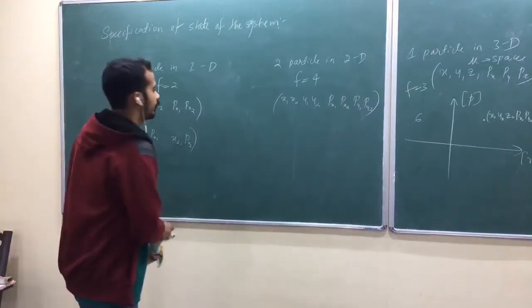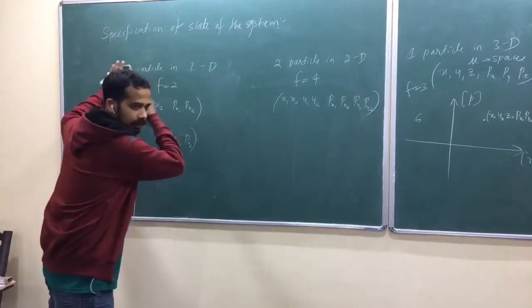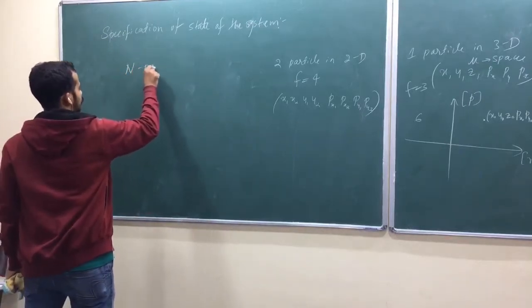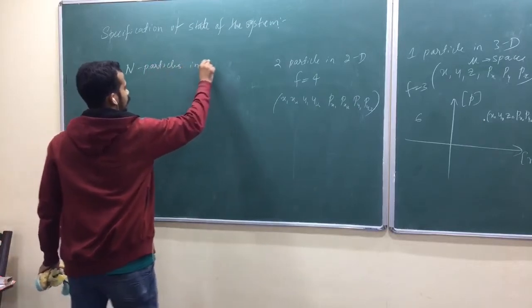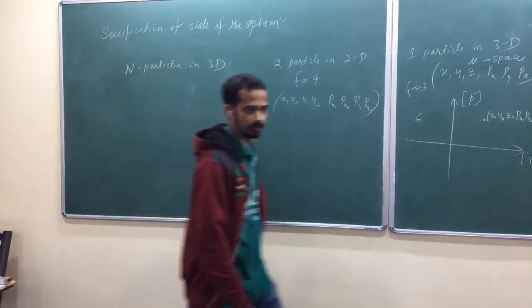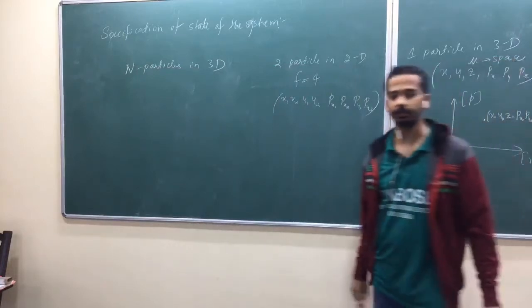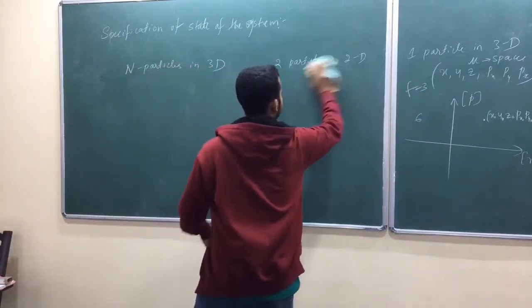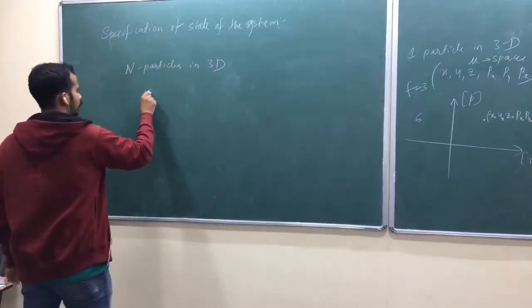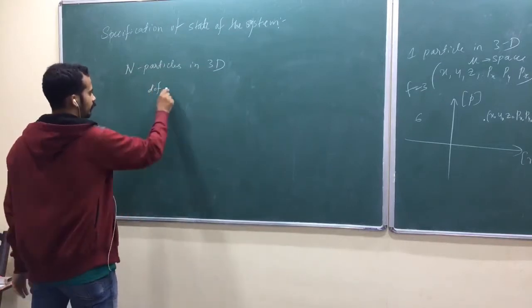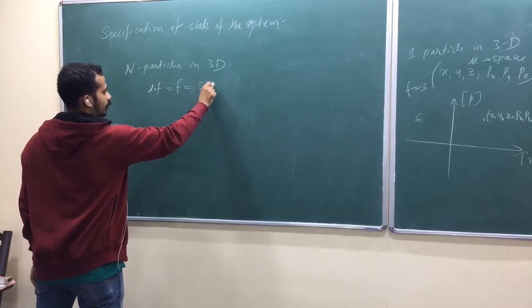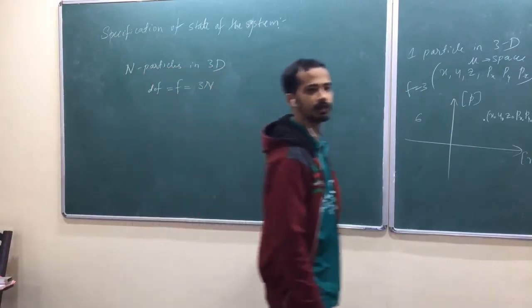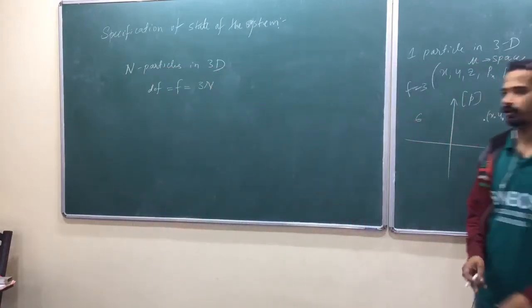Now look at here. Let me take the most general one. Similarly, let me proceed with this argument. Let me take n particles in 3D. That is the most general. N particles in 3 dimensions. So what is the degree of freedom? Degree of freedom, sometimes we write f. 3n, am I right? 3n is the degree of freedom, because you need 3n coordinates to represent that one. Is that okay?